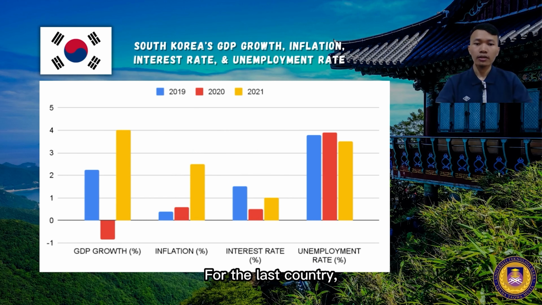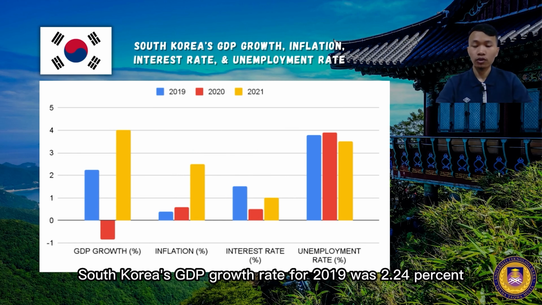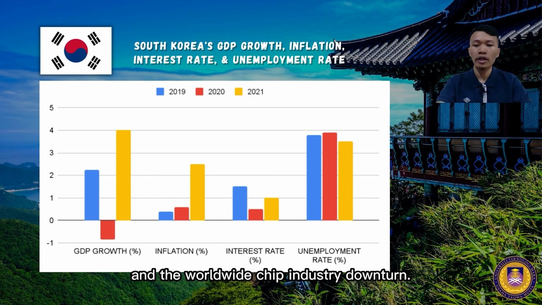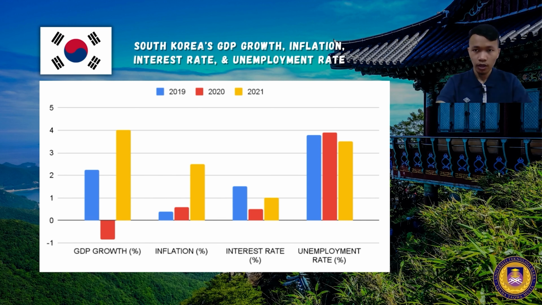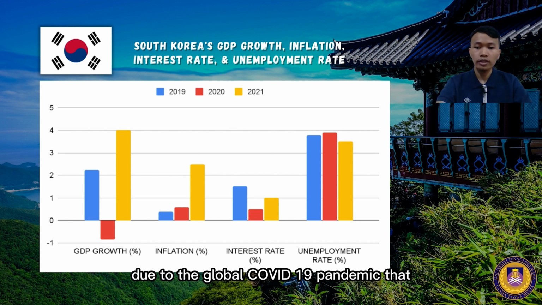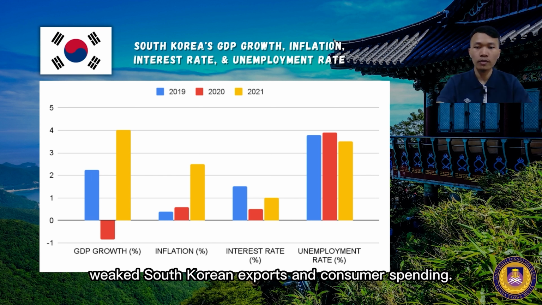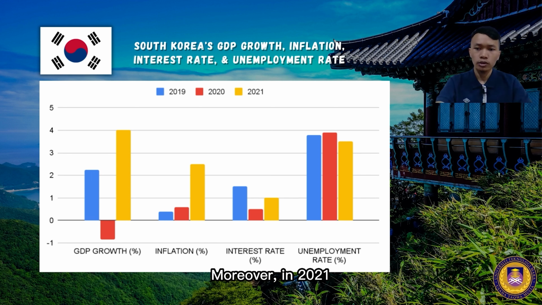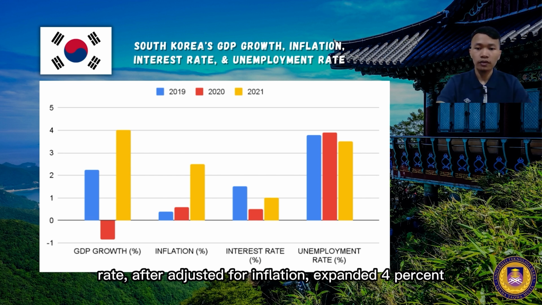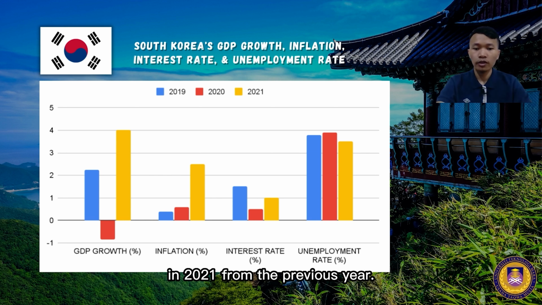For the last country, South Korea's GDP growth rate for 2019 was 2.24% due to the global trade war and the worldwide chip industry downturn. Other than that, in 2020, it was negative 0.85% due to the global COVID-19 pandemic that weakened South Korean exports and consumer spending. Moreover, in 2021, it was 4.02%. South Korea's real GDP growth rate after adjusted for inflation expanded 4% in 2021 from the previous year.